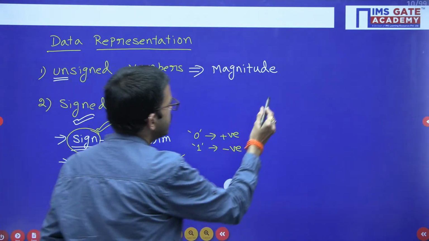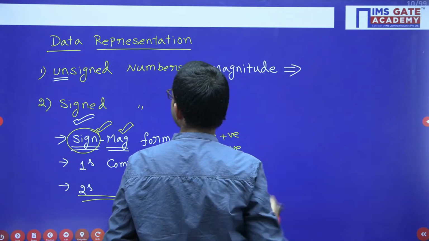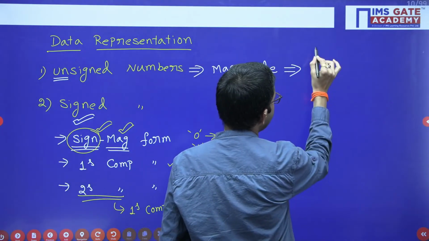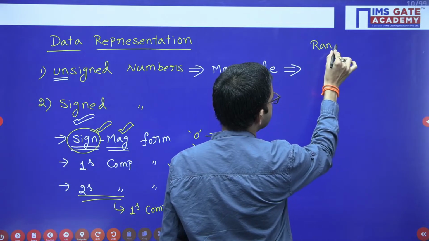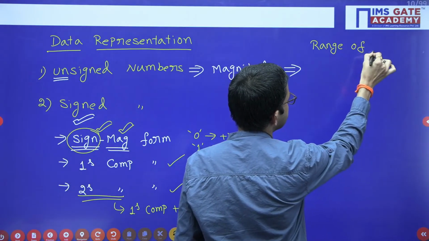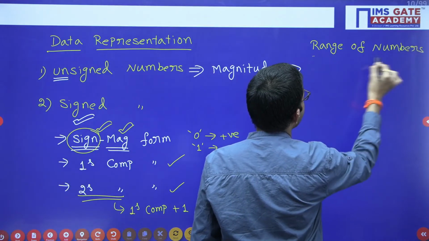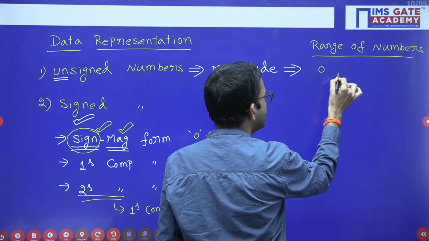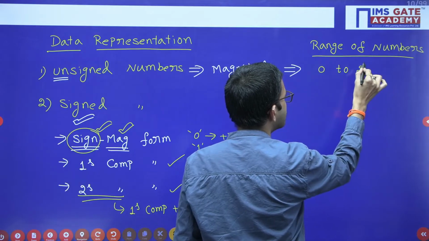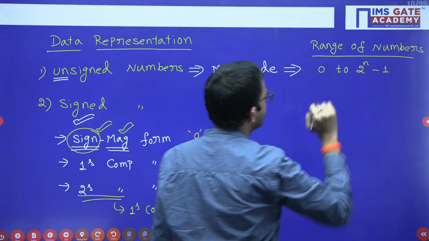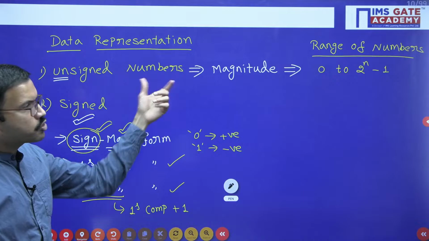So regarding the range of the numbers, suppose you are having n bits, here the range will be 0 to 2 power n minus 1. In general, if you are having n bits, you will get 2 power n combinations.